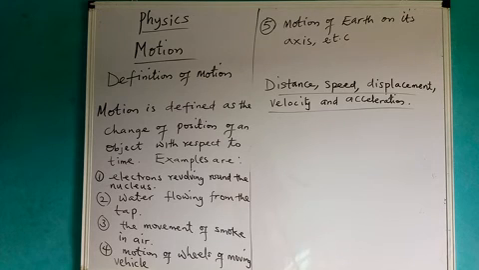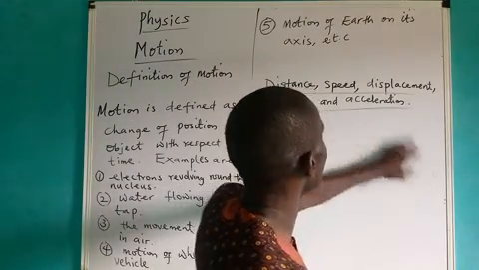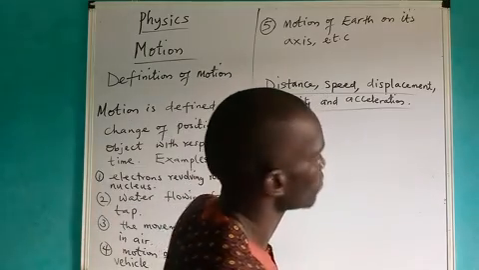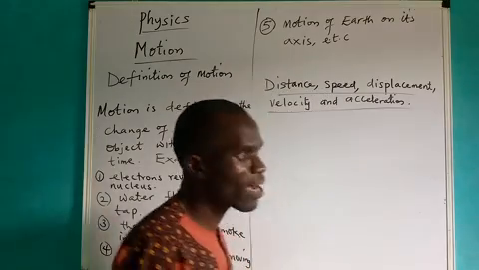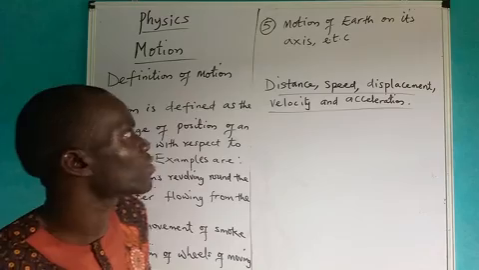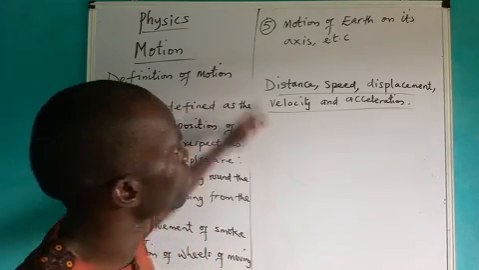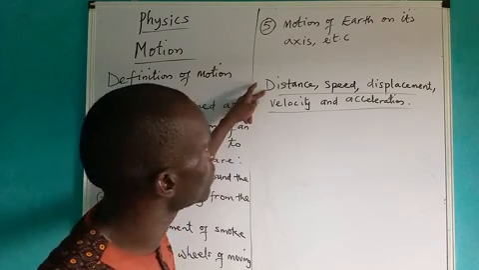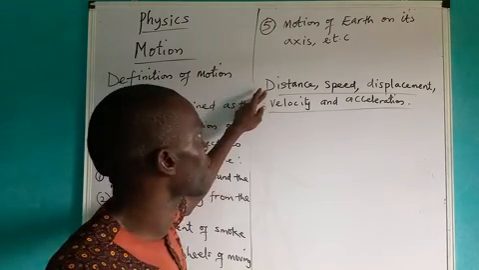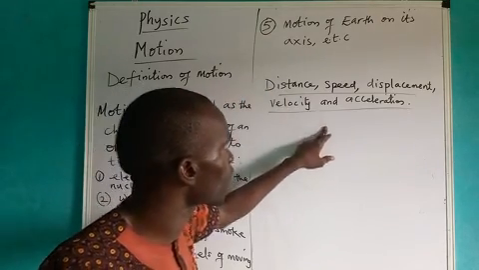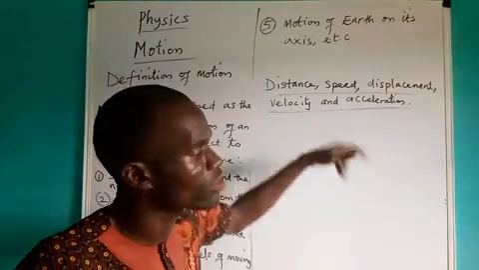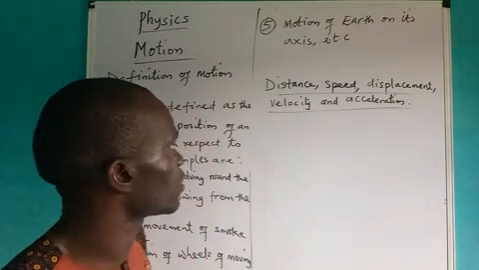Now let us look at distance, speed, displacement, velocity, and acceleration. What is distance? Distance simply means the length covered, or the extent reached by a body or an object. The distance covered can be defined in terms of length covered or the extent reached by a body or an object.